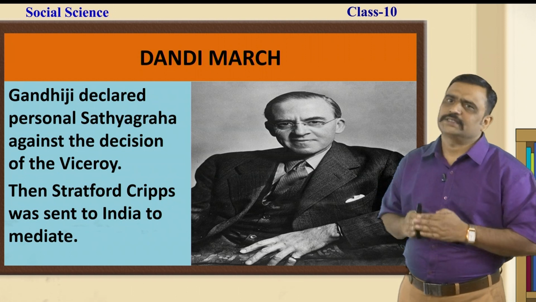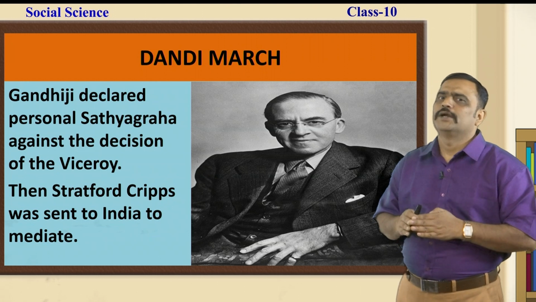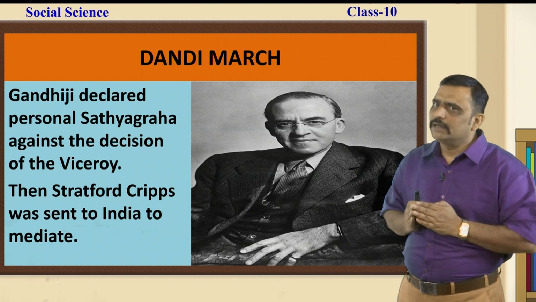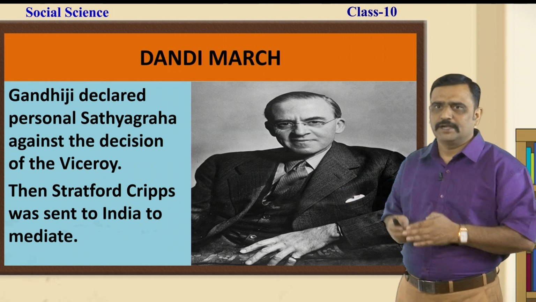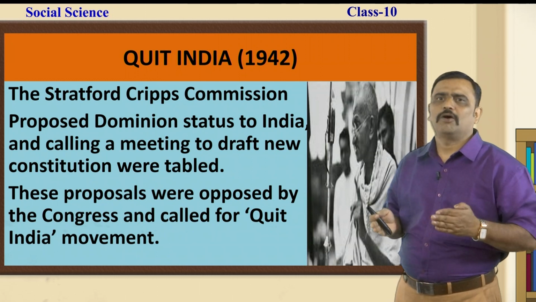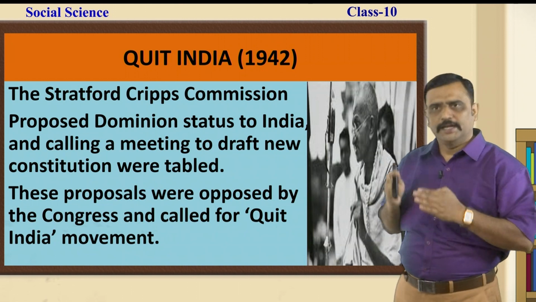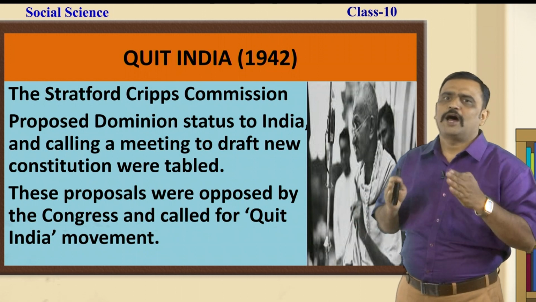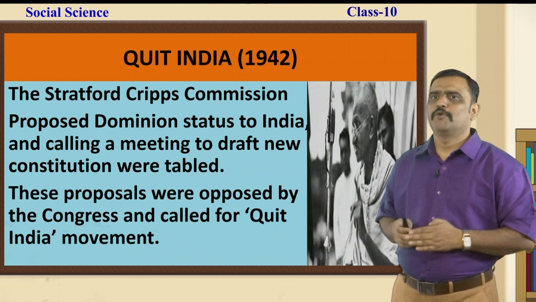Then the British sent Sir Stafford Cripps to India to mediate between the Indian National Congress and various other Indian parties, to get them convinced to be a part of the Second World War. Stafford Cripps' mission proposed dominion status to India and calling a meeting to draft a new constitution, which were tabled before the Indian National Congress and Indian freedom fighters. These proposals were opposed by the Congress, and the Congress gave the call for the Quit India movement.